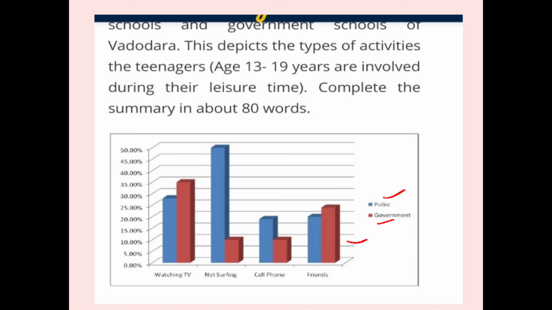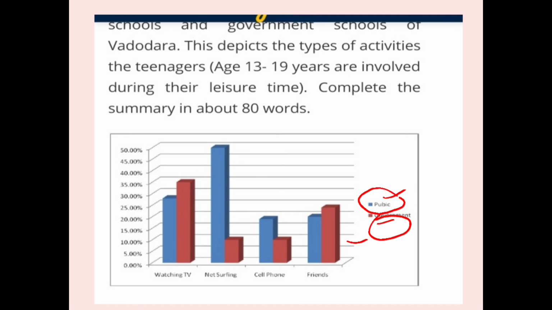Now we are having comparison of two things, so we will make two paragraphs. First of public school, second of government school. In public school, what will you write? The children are in the habit of watching television 25%, then surfing net maximum students 50%, then cell phone using only 20% of students, and friends circle only 20%.